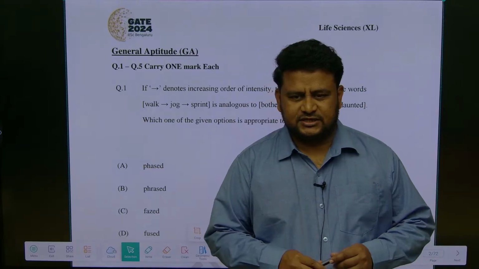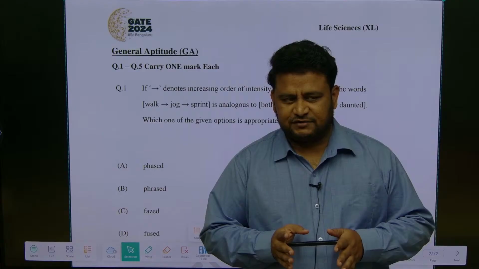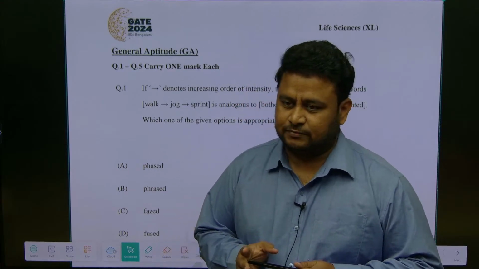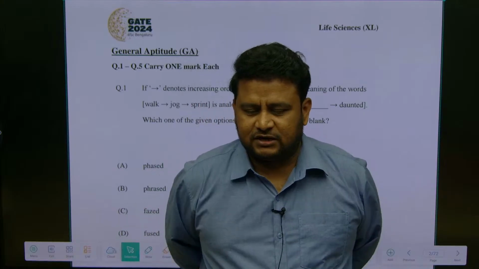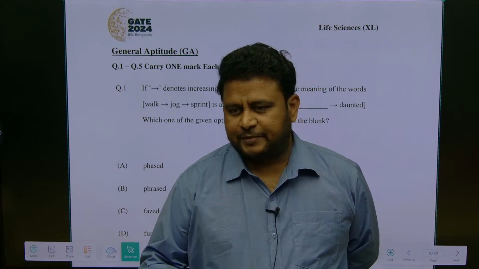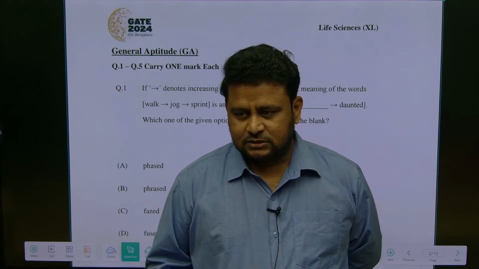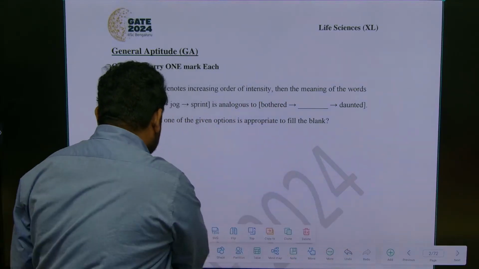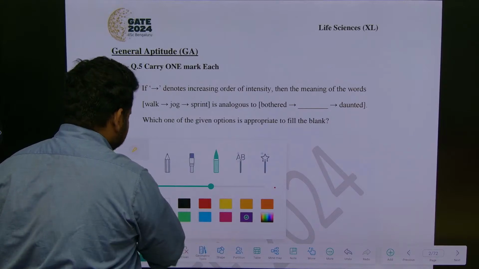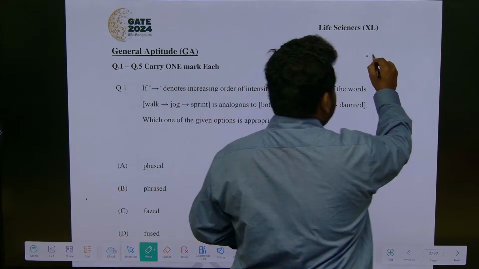So in yesterday's class we discussed the 2025 paper. Before that I also told you about the syllabus pertaining to general aptitude. We saw that verbal aptitude has English grammar and reading comprehension, and there was also spatial aptitude and numerical aptitude. So total, if you talk about GATE, how many questions? In general aptitude we have 10 questions.